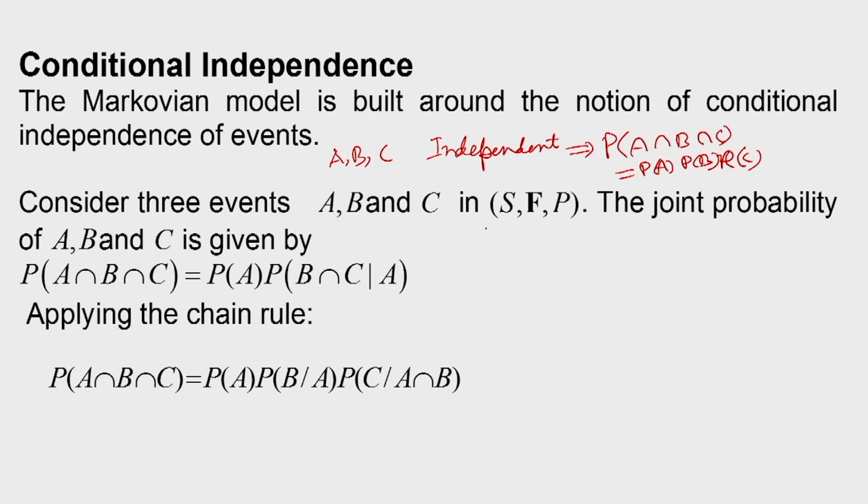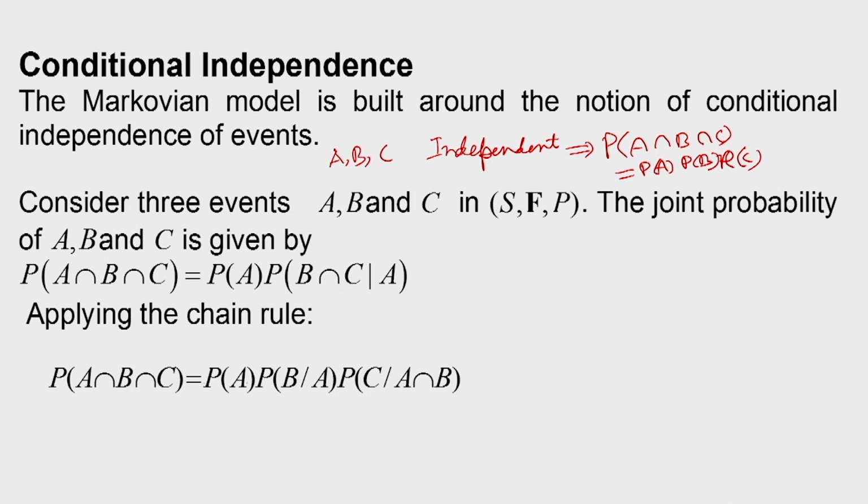We are considering three events A, B and C. The joint probability of A, B and C can be written by starting with probability of A. So probability of A intersection B intersection C is equal to probability of A multiplied by probability of B intersection C given A. Now if we apply this chain rule, then probability of A intersection B intersection C will be probability of A times probability of B given A times probability of C given A intersection B. So that way we consider the joint probability of dependent events.